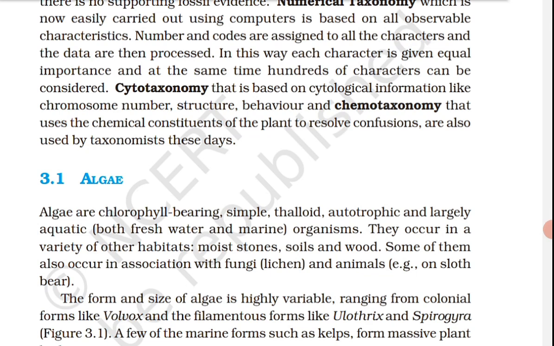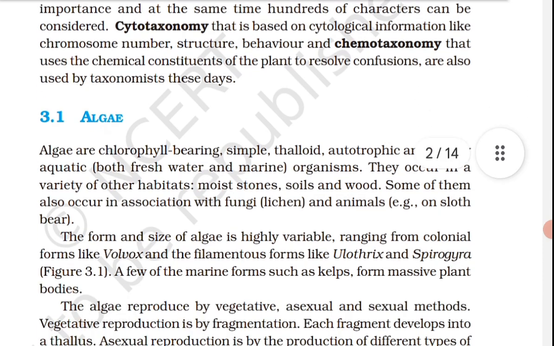Asexual reproduction is by the production of different types of spores, the most common being the zoospores. They are flagellated, motile, and on germination give rise to new plants. Sexual reproduction takes place through fusion of two gametes. These gametes can be flagellated and similar in size, as in Ulothrix, or non-flagellated, non-motile, but similar in size, as in Spirogyra. Such reproduction is called isogamous.